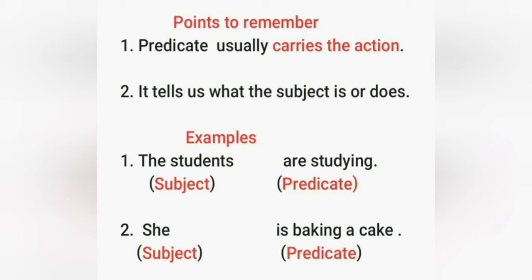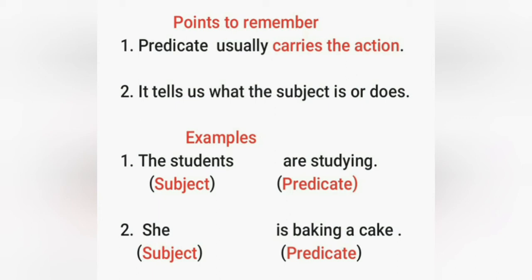Let's see the examples. The students are studying. In this sentence the students is subject and are studying is predicate. And you can see in this sentence, in the predicate area, the predicate carries an action word, that is studying, and it also tells us what the subject is doing.